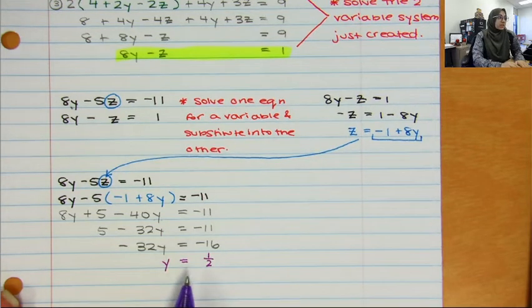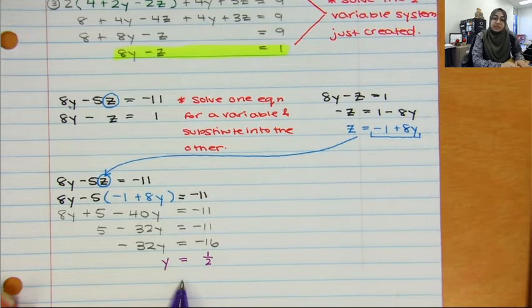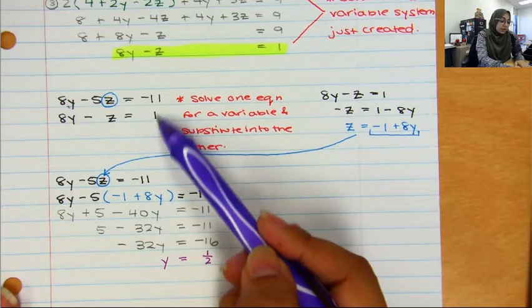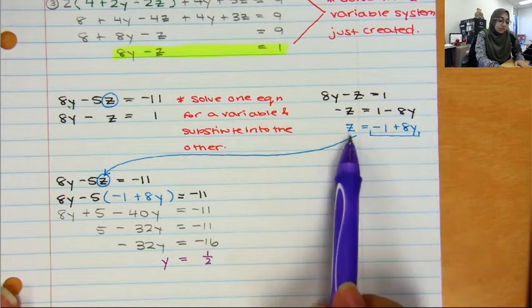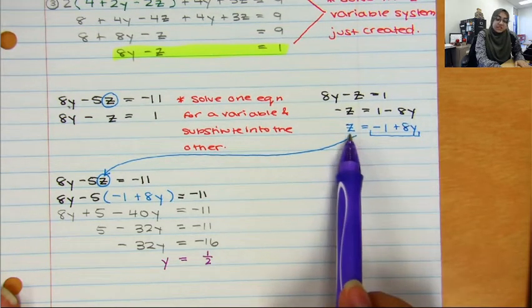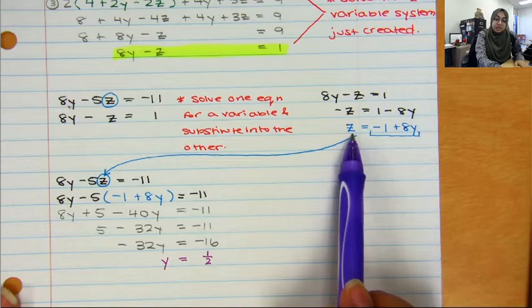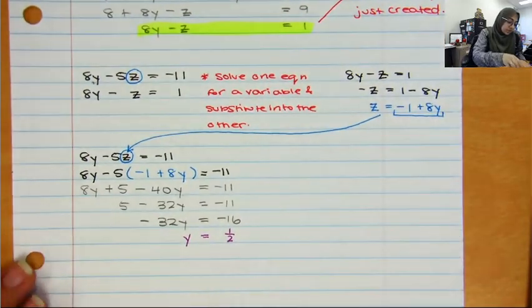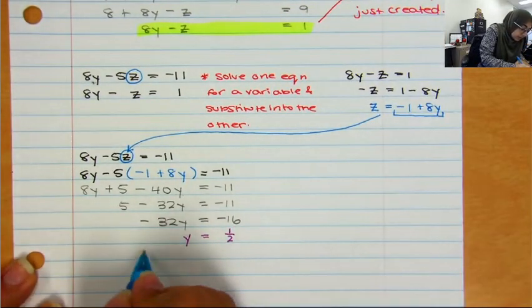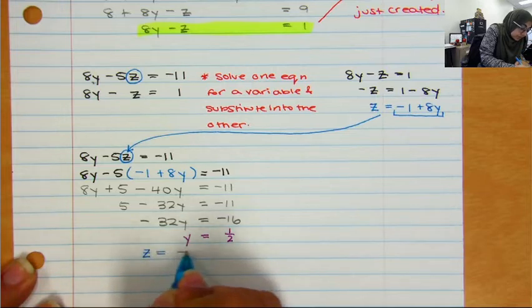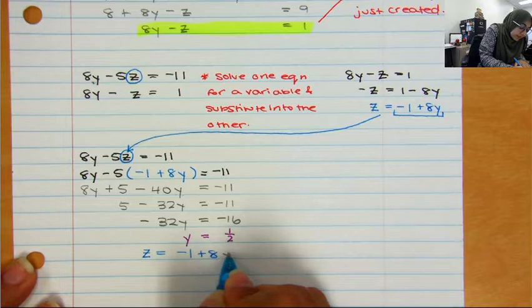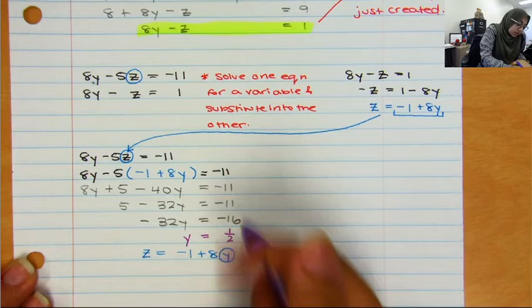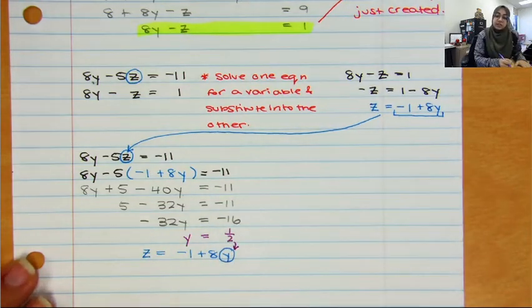So I'm going to take this y value, and I am now going to go back into either one of these two or into this equation here and solve for z. Since z is already isolated here, I'm actually going to use that one. So I'm going to say, hey, I remember that z is equal to negative 1 plus 8y, but now instead of y, I am going to substitute in this 1/2 value I just found.